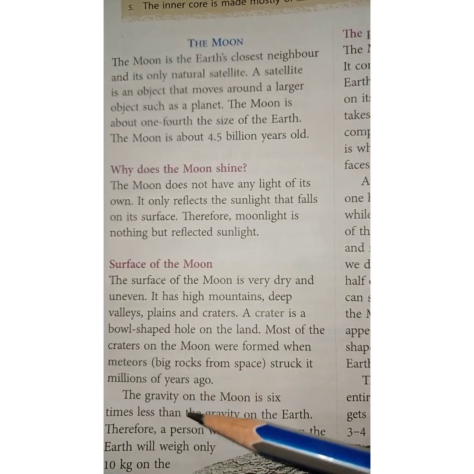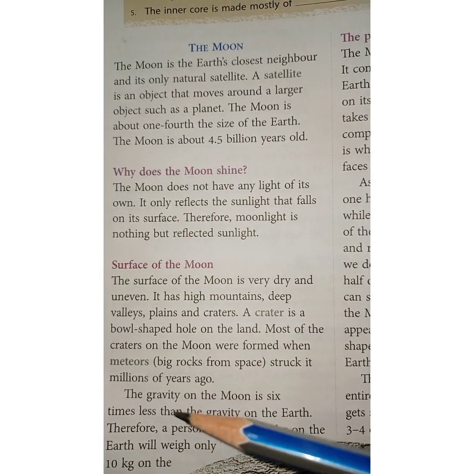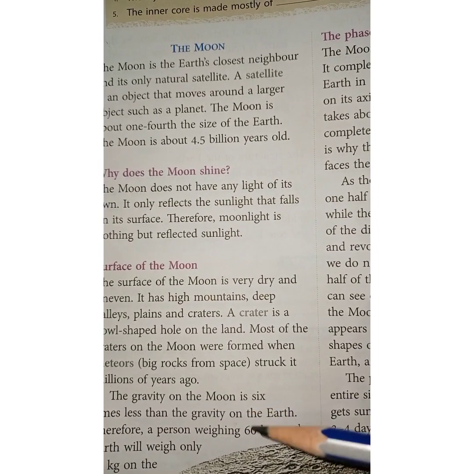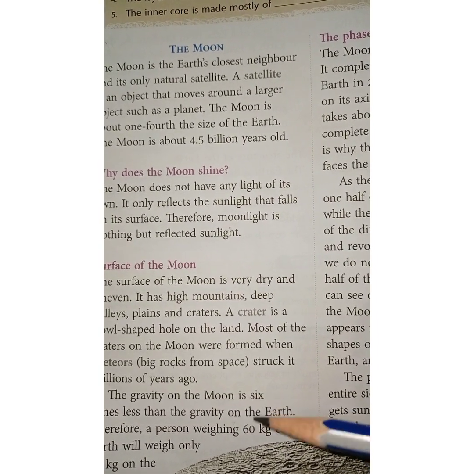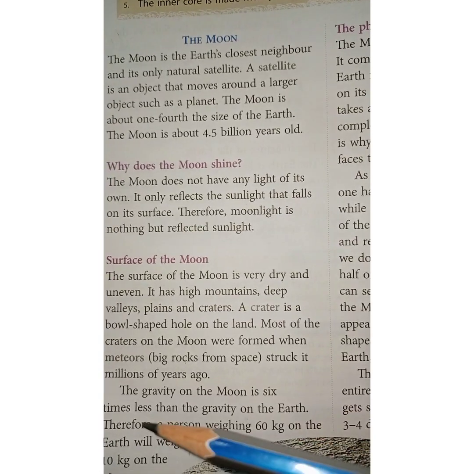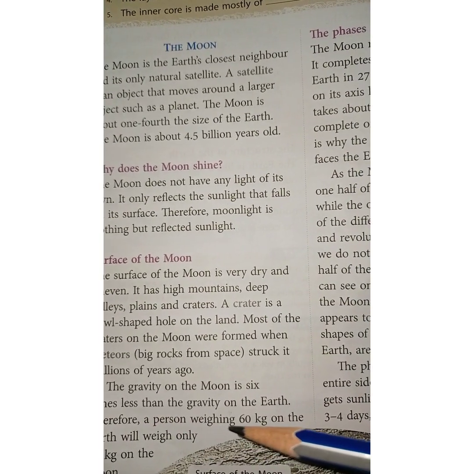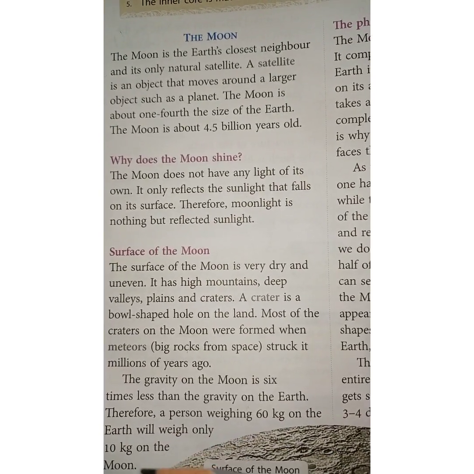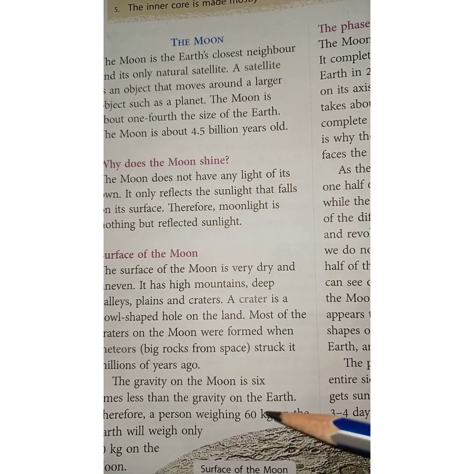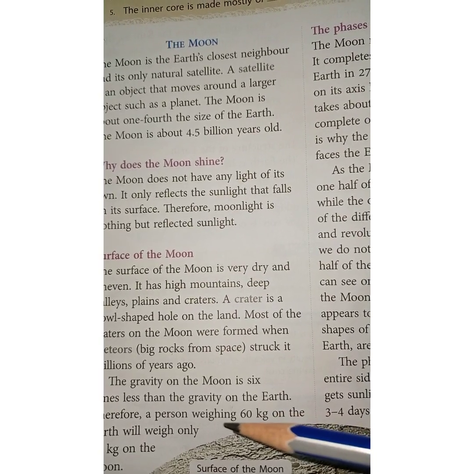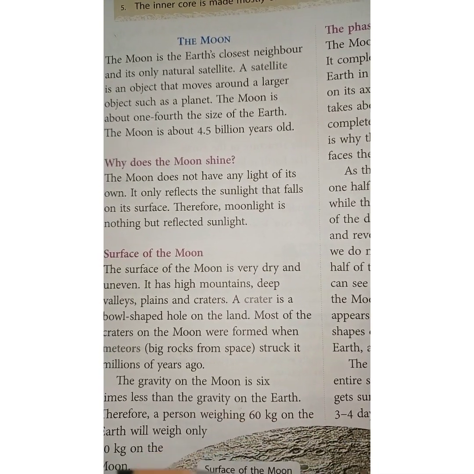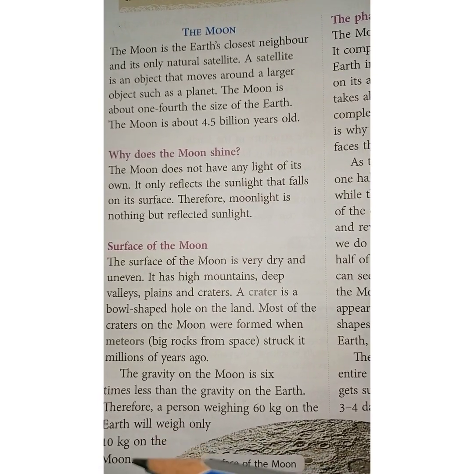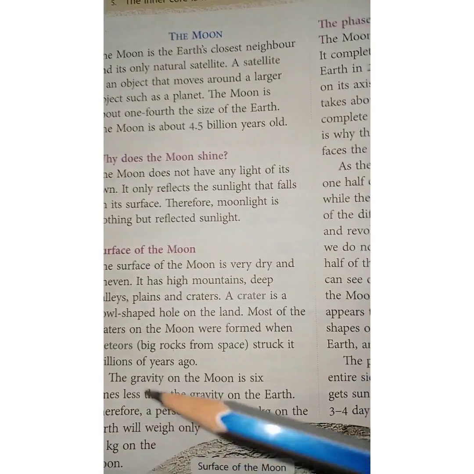The gravity on the moon is 6 times less than the gravity on the Earth. Therefore, a person weighing 60 kgs on the Earth will weigh only 10 kgs on the moon. Suppose a person is 60 kgs on the Earth. When he reaches the moon and weighs his body, it will be just 10 kgs.